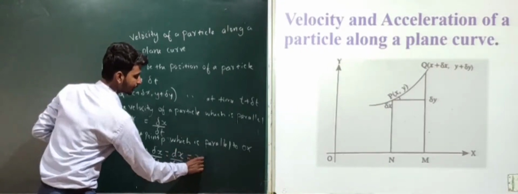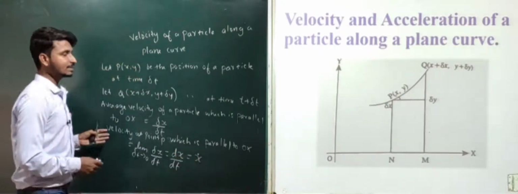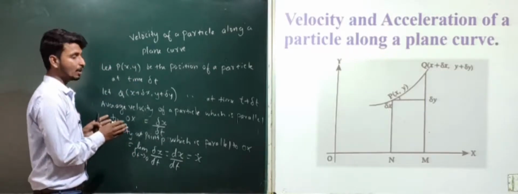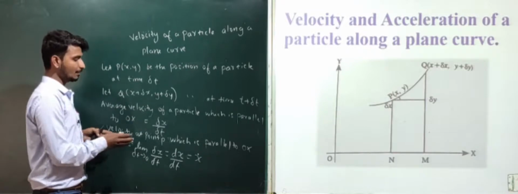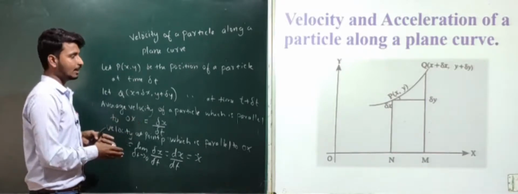It can also be denoted as x dot. This is the velocity at point P parallel to Ox.